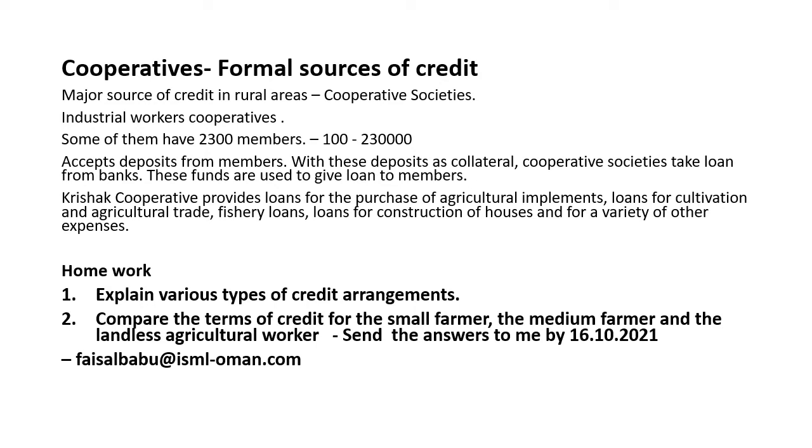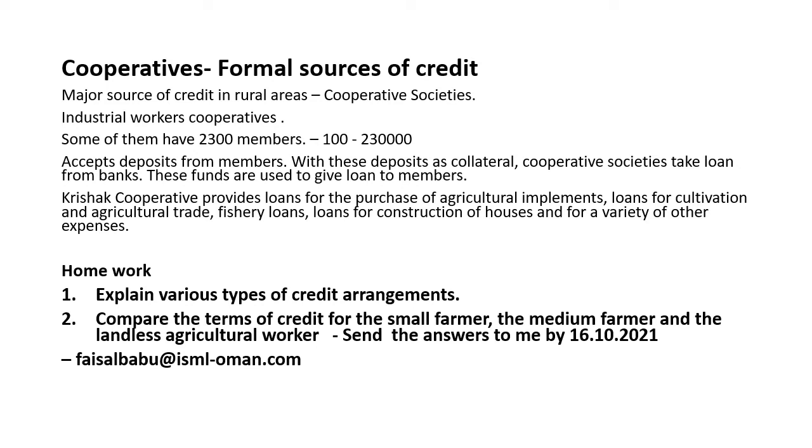So here comes one of the formal sources of credit, that is cooperatives. Let us try to learn how they function. Cooperatives are a major source of credit in rural areas. Industrial workers or agricultural laborers may form cooperatives. Some of them have 2,300 members.